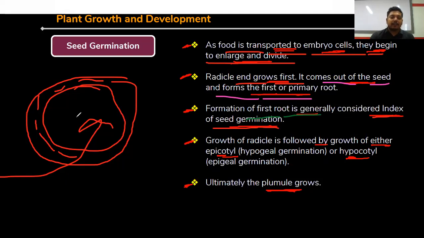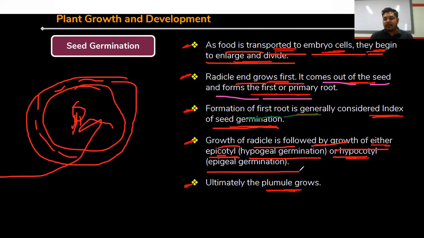Clear. So formation of this first root is generally considered the index of seed germination. That means from here the seed germination is taking place fully. Growth of the radicle is followed by growth of either the epicotyl, in hypogeal germination, or the hypocotyl, in epigeal germination. Clear.